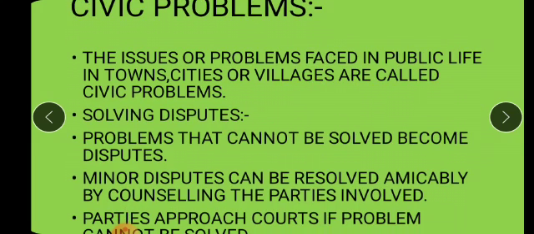Now solving disputes. How to solve the disputes? What is the meaning of disputes, children? In Marathi we say bhandan. How to solve? कसं सोडवायचं भांडण, solving disputes. Now problems that cannot be solved become disputes. How do these disputes arise, children? What is the cause of these disputes? When problems cannot be solved, then it becomes a dispute. Okay, समजा हे problems आपण सोडवू शकलो नाही, then it becomes disputes.